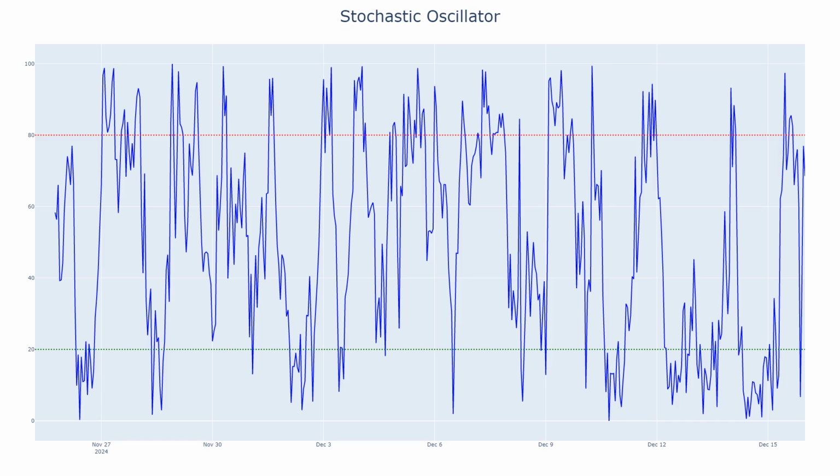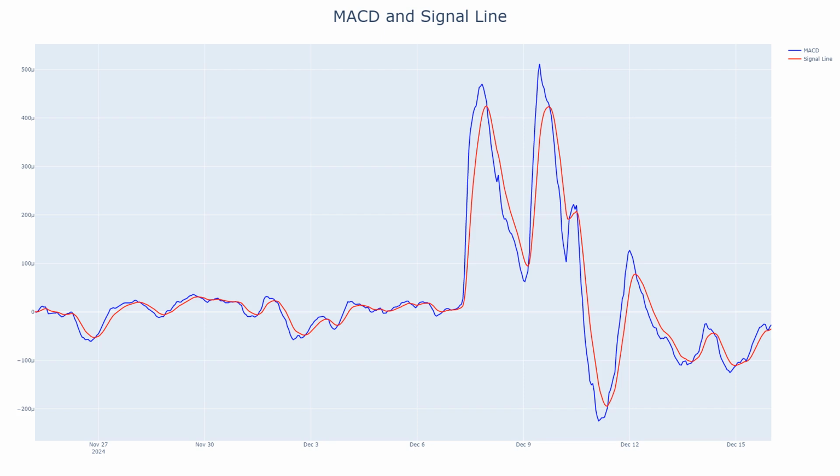Stochastic oscillator analysis. The stochastic oscillator for 1MBABYDOGEUSDT currently sits at 68.53, approaching overbought territory but not yet signaling exhaustion. Previously, when stochastic values surpassed 70, the price experienced slight pullbacks, such as the retracement on December 10 from $0.00477 to $0.00435. A confirmed crossover above 80 would increase the risk of reversal, while support around 50 could signal continued upward momentum.